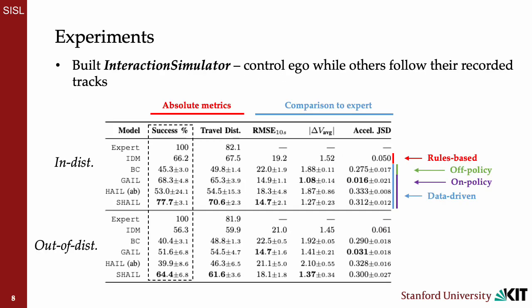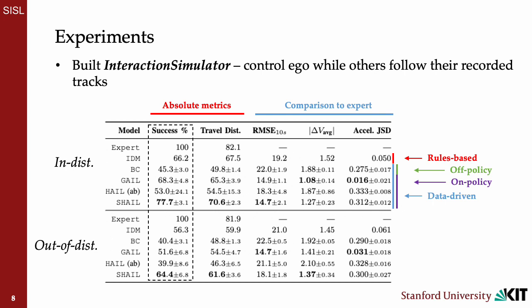For our experiments, we built a simulator out of the interaction dataset of urban driving scenes where we control the ego vehicle along its path while other vehicles follow their recorded tracks. Here we show metrics displaying absolute performance, as well as metrics that compare performance between the simulated agent and the expert data. For absolute metrics, we compare the overall success rate and average travel distance.